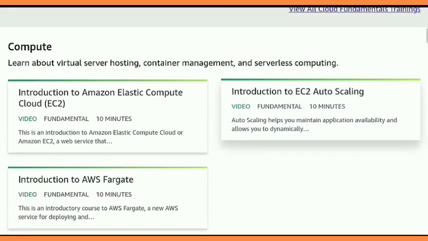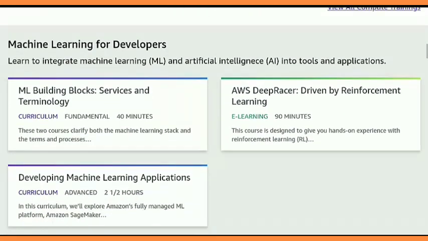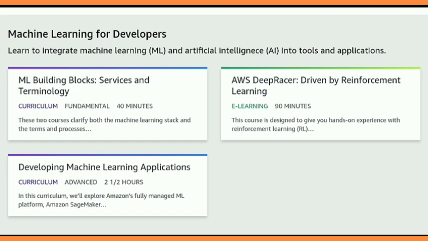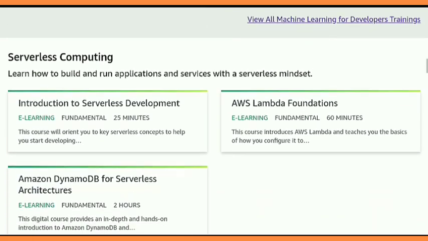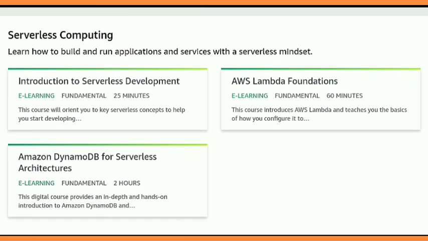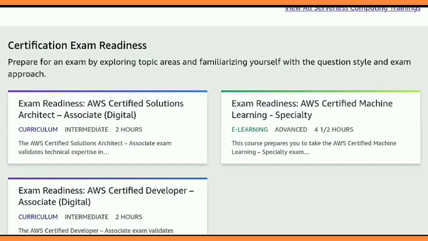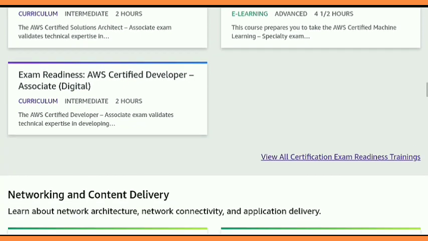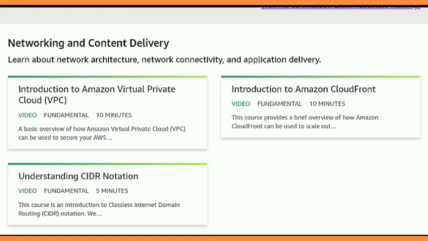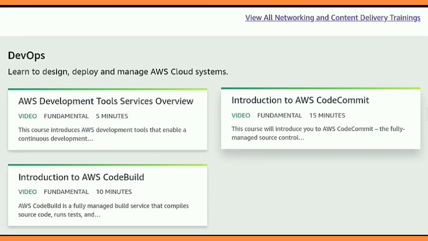Here you get all the courses from different sectors of information technology and computer science. Machine learning, developers, DevOps, cloud computing, serverless computing, all courses are there, and also some certification exams. The courses are mainly divided into three forms. One is videos, second is e-learning, and third is curriculum.